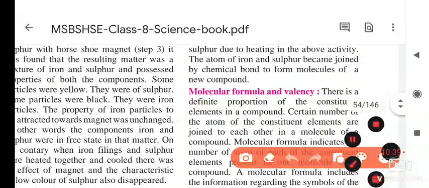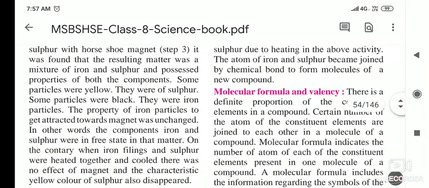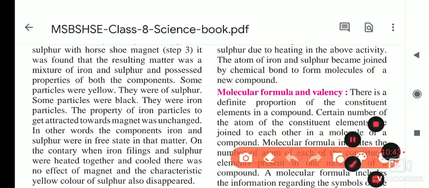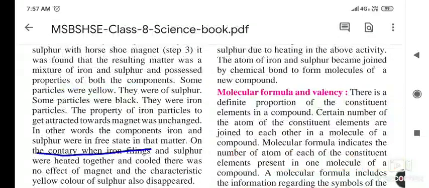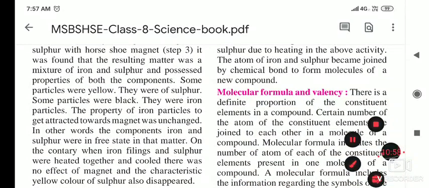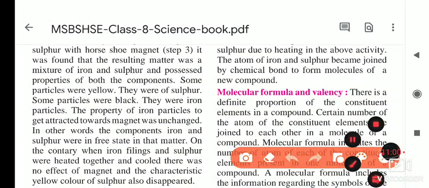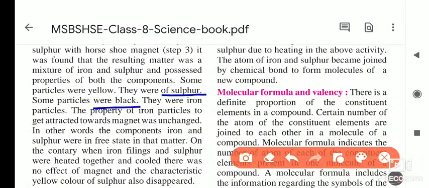It possesses the properties of both, which means iron gets attracted towards the magnet. Some particles were yellow, they were sulfur, and some particles were black, and they were iron particles.